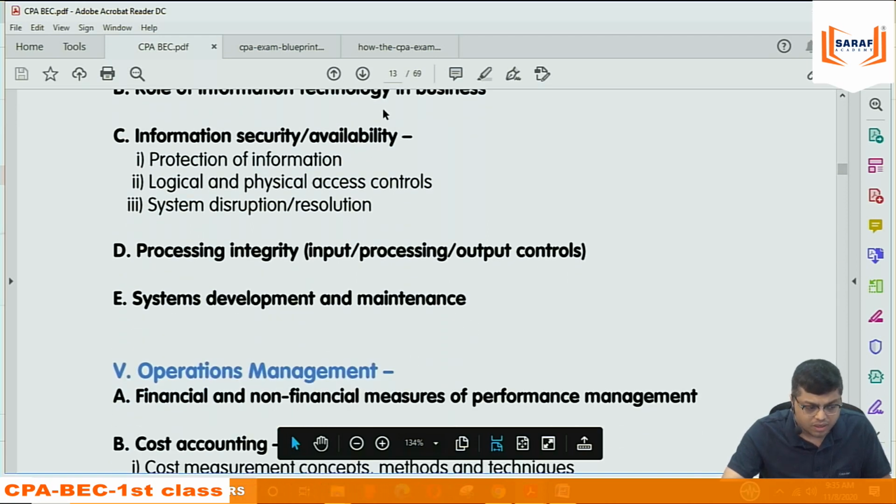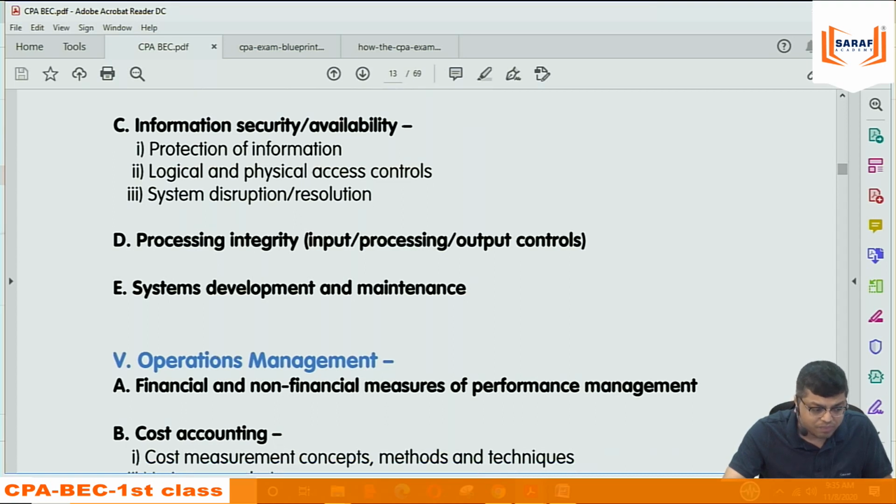So this is the IT part. I can say that the IT part we were doing in the SBL syllabus also, the strategic business leader case study also.